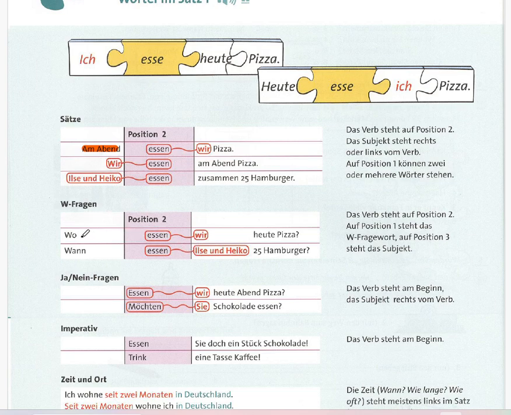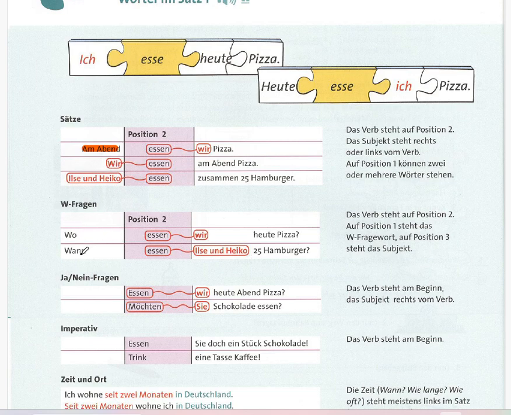So in part 3 we have W-Fragen, or W questions. We have two examples here. "Wo essen wir heute Pizza?" The meaning of this sentence is where do we eat pizza today? In the second example, we have "Wann essen Elisa und Heiko 25 Hamburger?" So the W word, wo, wann, was, wie, warum, comes in first position.